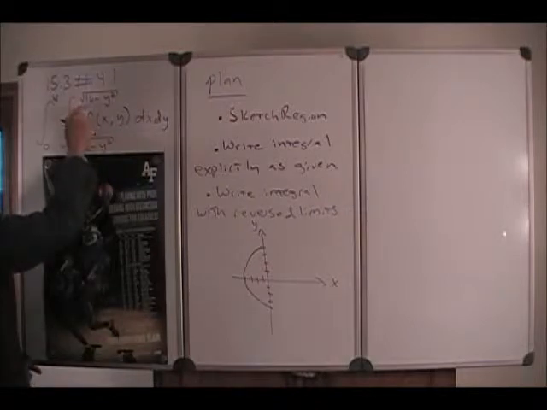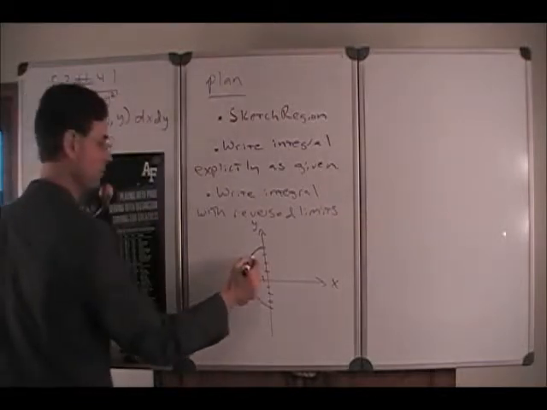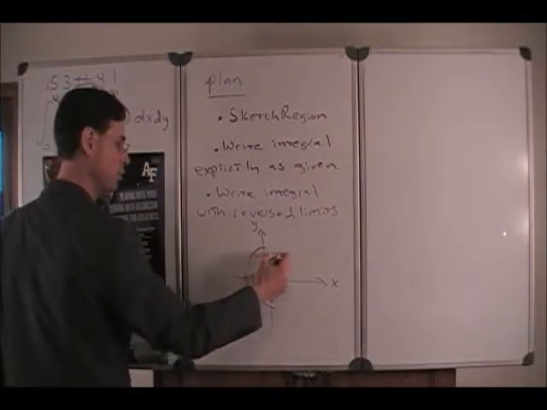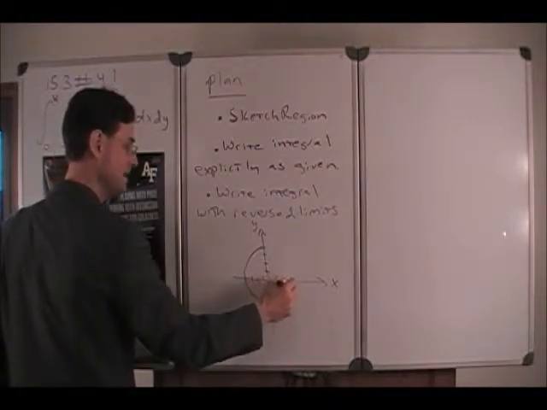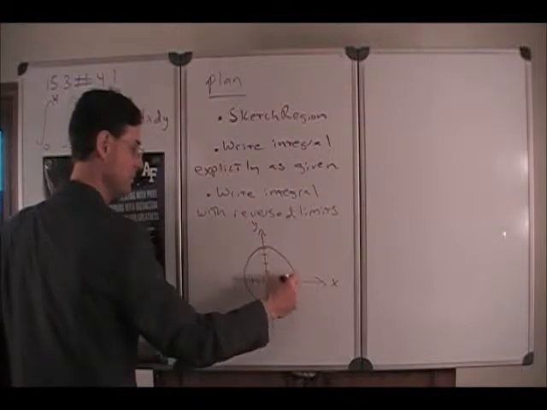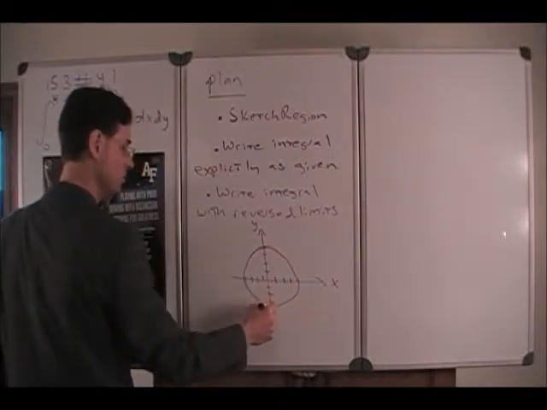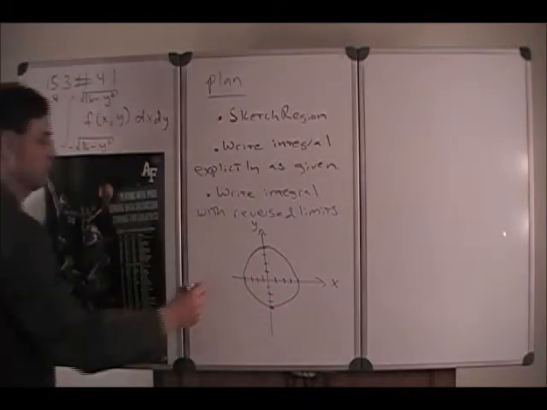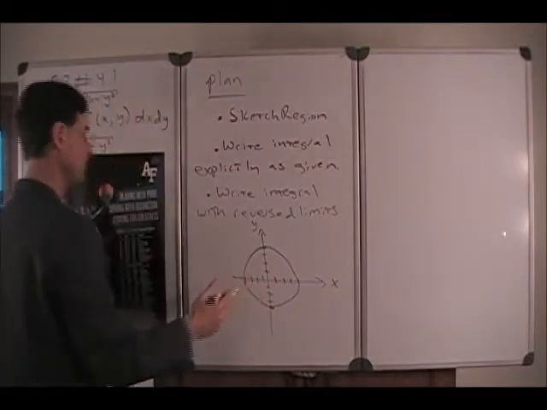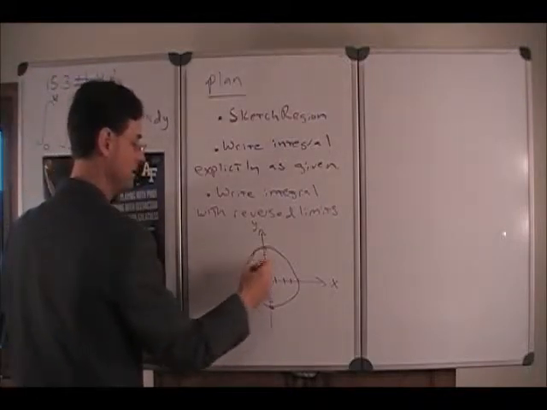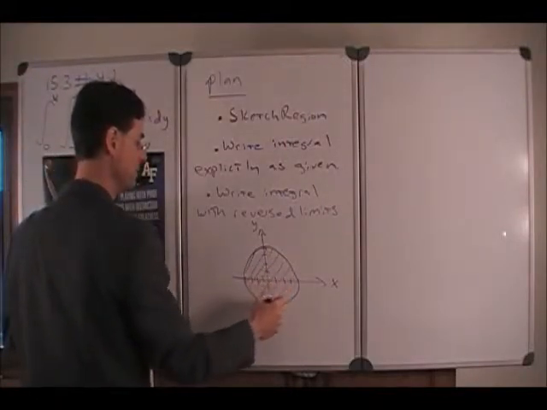The upper limit of integration in x is the right-hand side, because when you're integrating in the xy plane, you're integrating from curve to curve. This is the right-hand semicircle. The two semicircles form a complete circle with radius 4, centered at the origin.